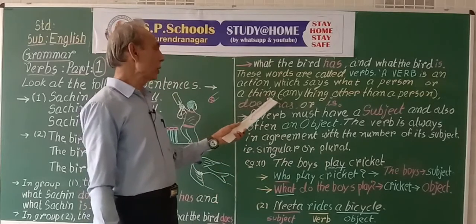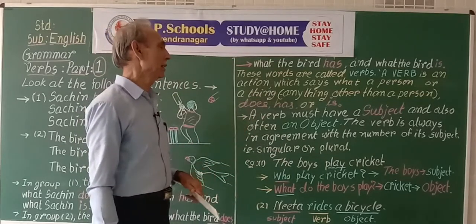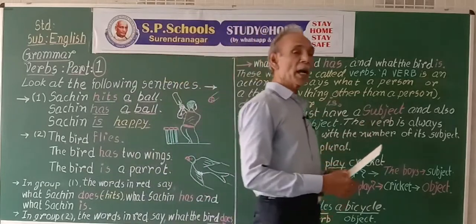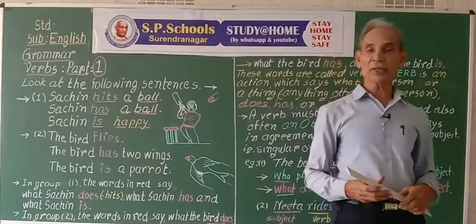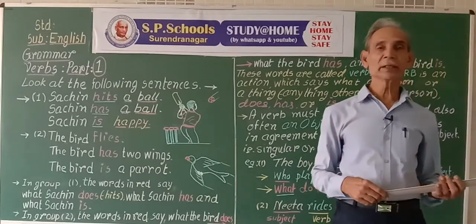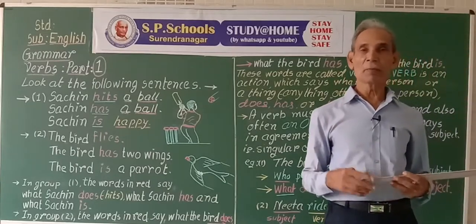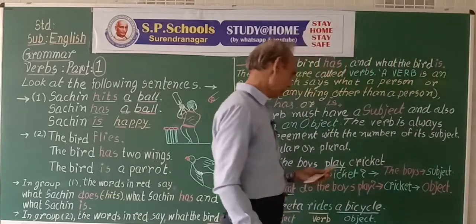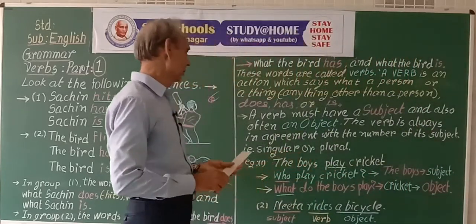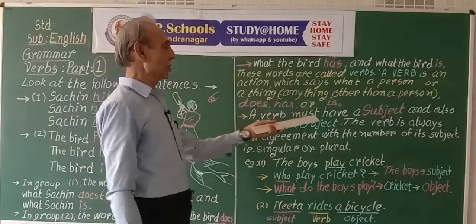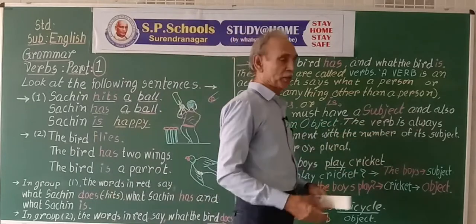What do we include in thing? Things means anything other than person. Maybe animals, things, places, etc. A verb must have a subject.